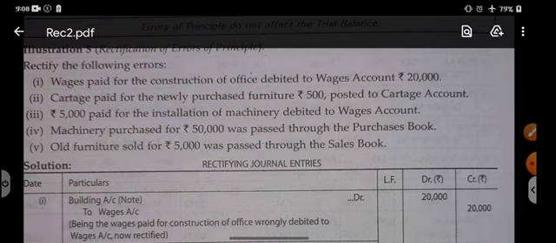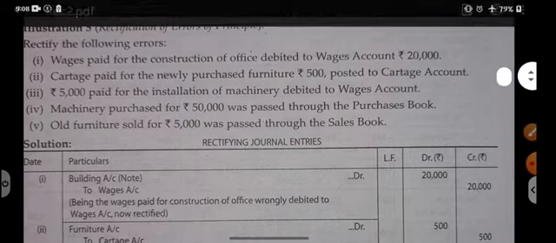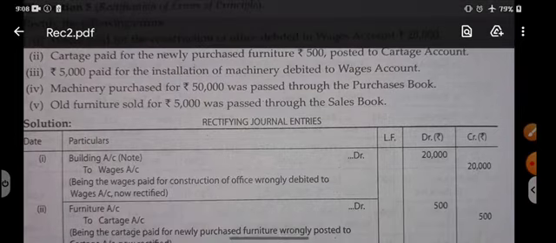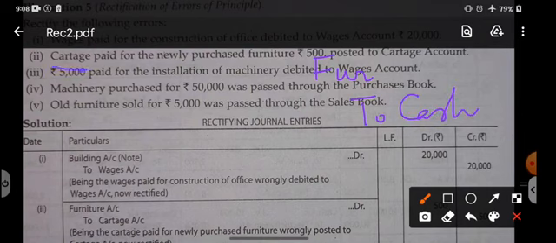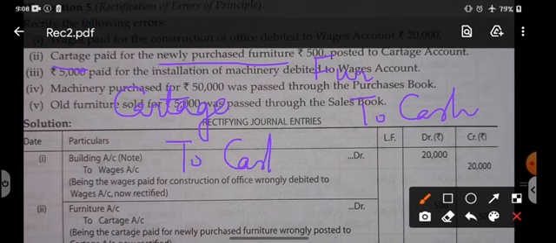Similarly, point number 2, cartage paid for the newly purchased furniture. When furniture is purchased, the entry is furniture debit to cash. Right now we are paying cartage for newly purchased furniture, so instead of making the entry cartage to cash, we should make the entry furniture to cash.